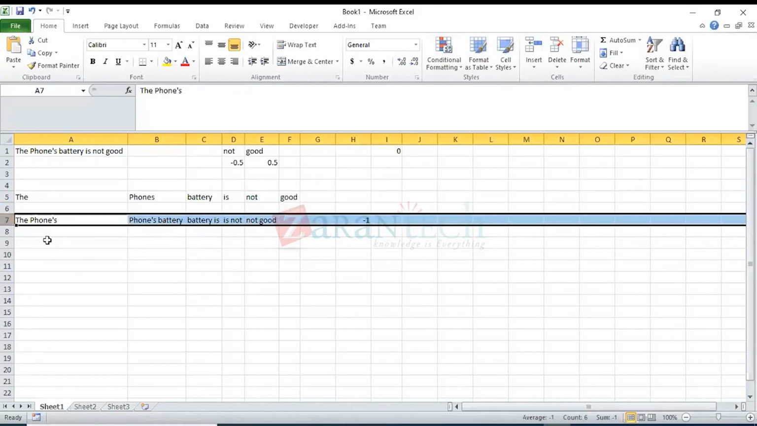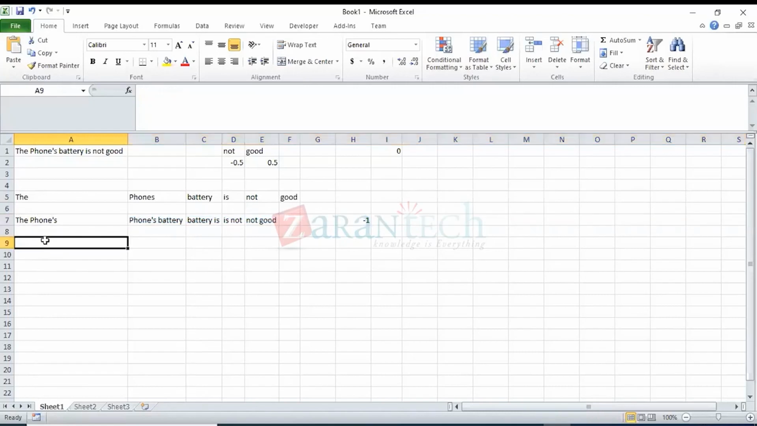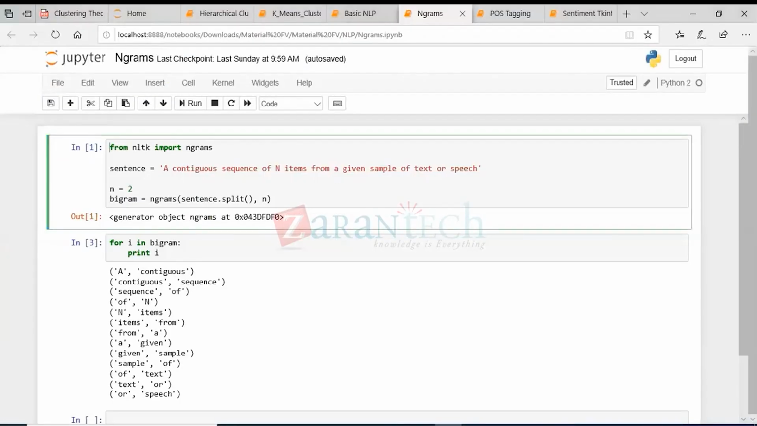If you want to build a trigram, then the sentence will look something like this: the phone's battery, then phone's battery is, then battery is not, then is not good. So this is one such application of n-grams. To capture the negativity or positivity in a sentence, we actually use bigrams. So this is one such example.